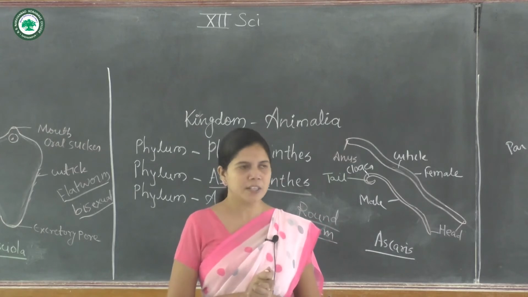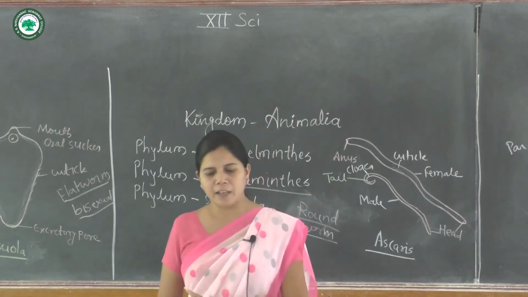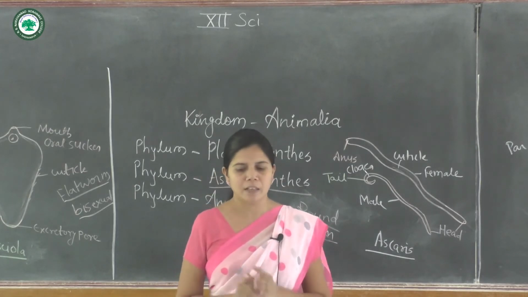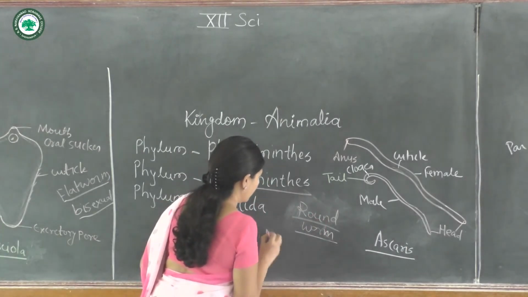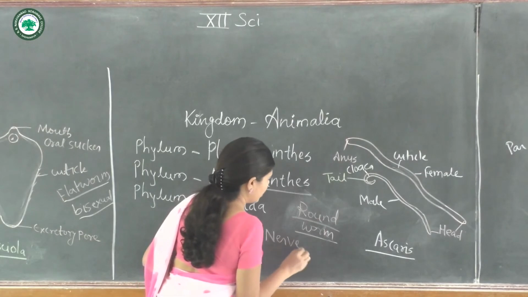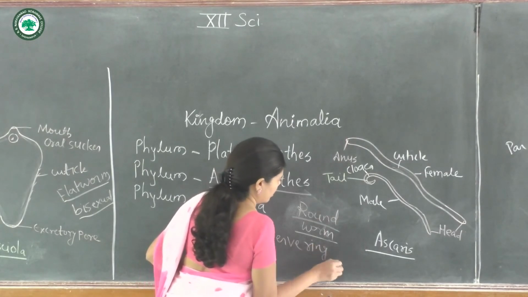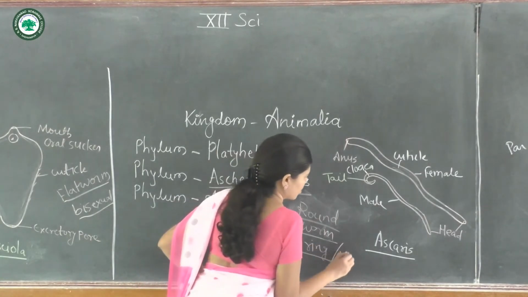Again, the excretion takes place by a canal, and the nervous system is present with a nerve ring and nerves.